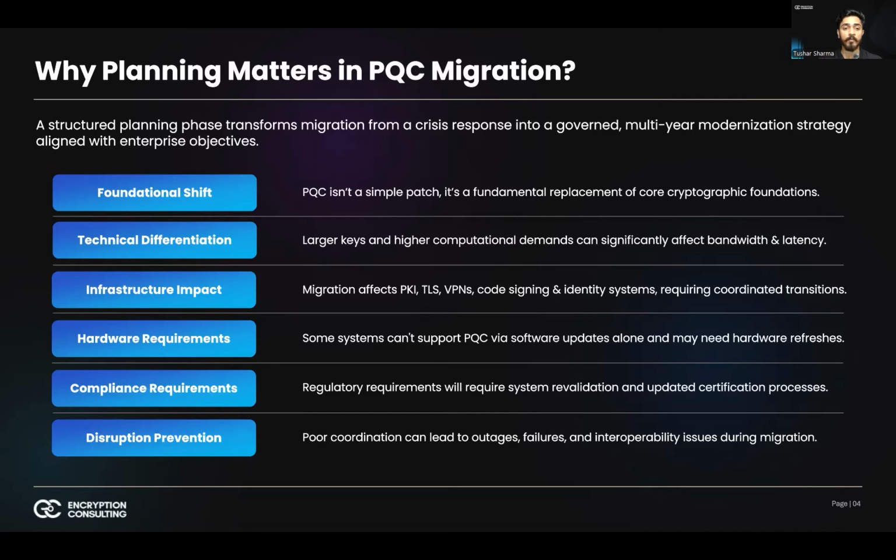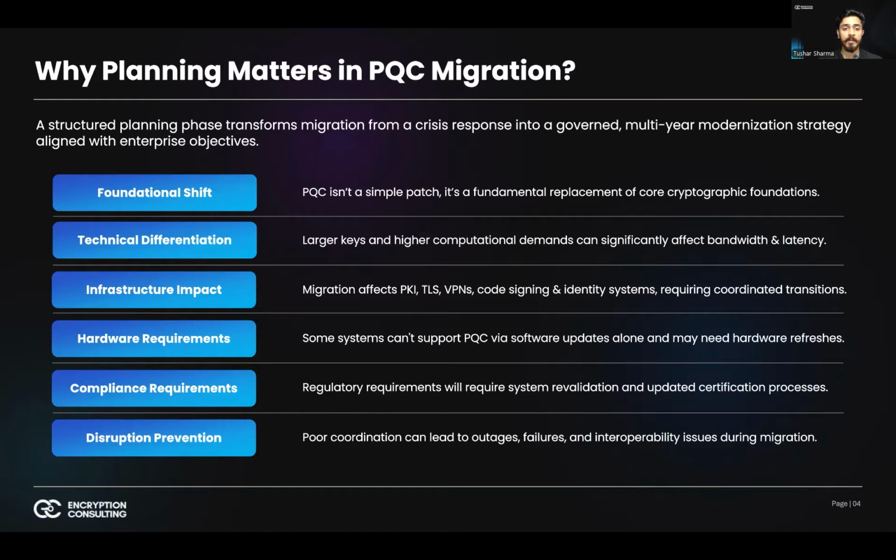First, this is a foundational shift. PQC replaces current asymmetric cryptographic algorithms that underpin digital trust. That means we are not upgrading components. We are changing mathematical primitives that everything else depends on. Second, PQC algorithms have different technical properties. They often involve larger keys, larger signatures, and higher computational overhead. That affects bandwidth, latency, storage, and performance. Without planning, these impacts could degrade systems unexpectedly.